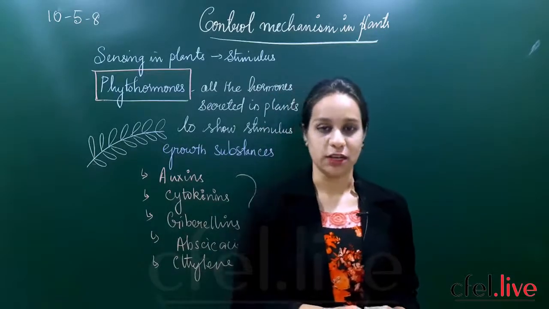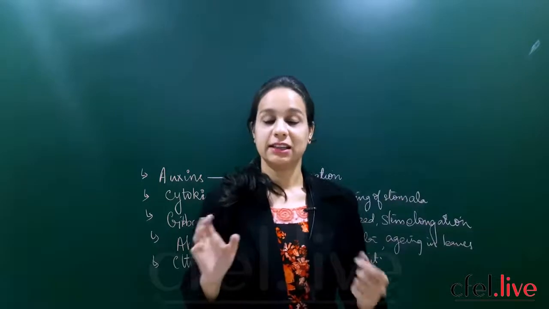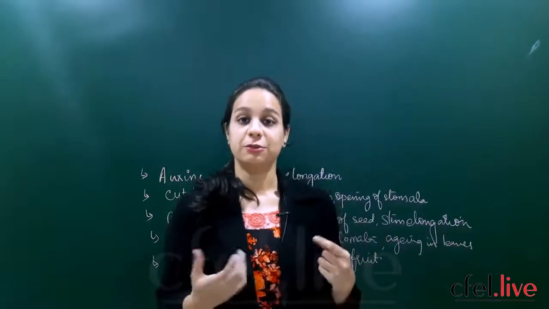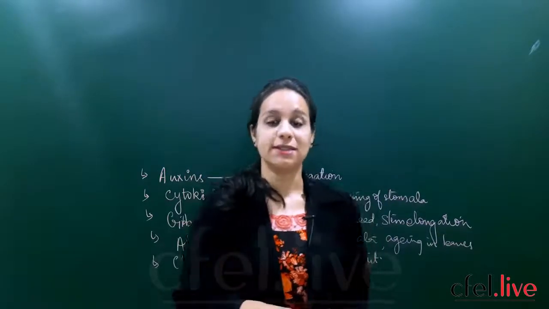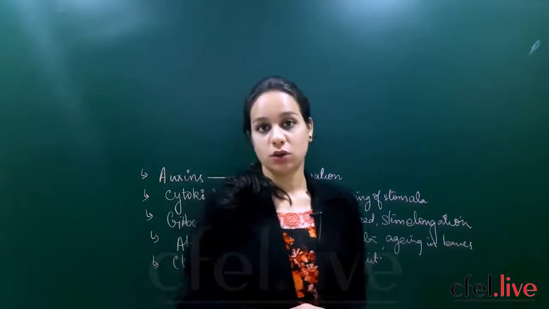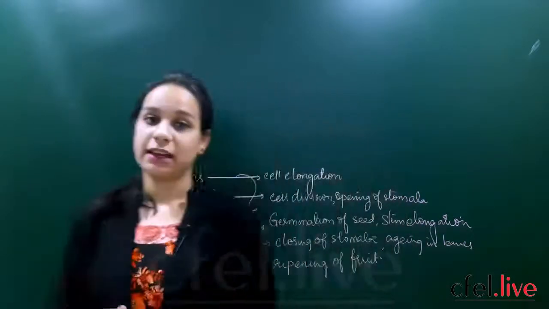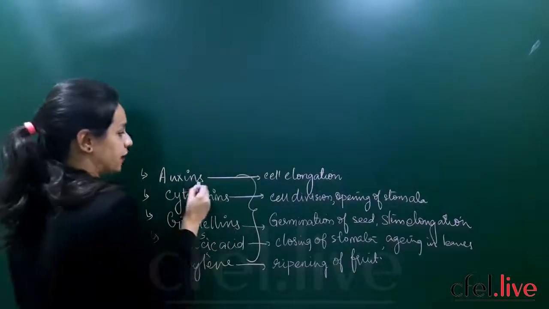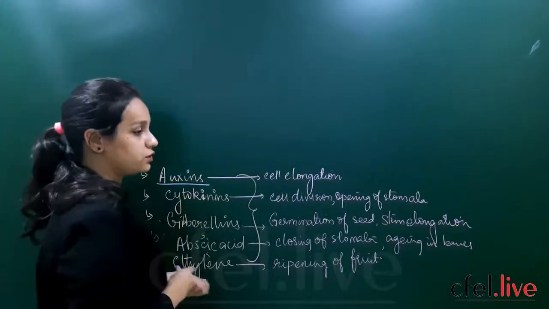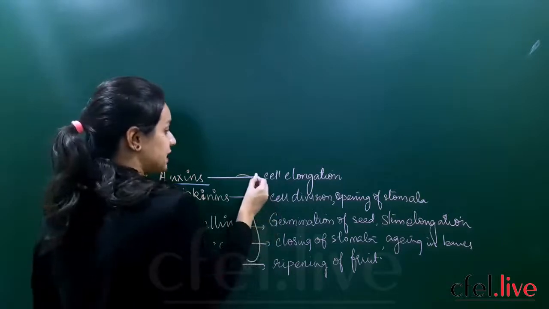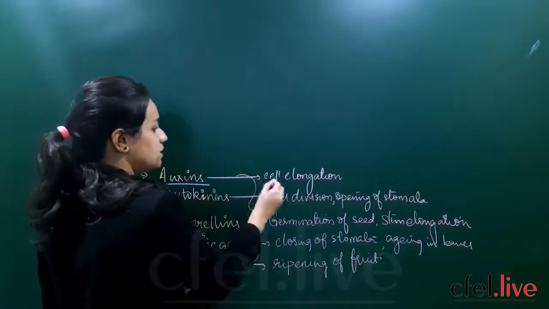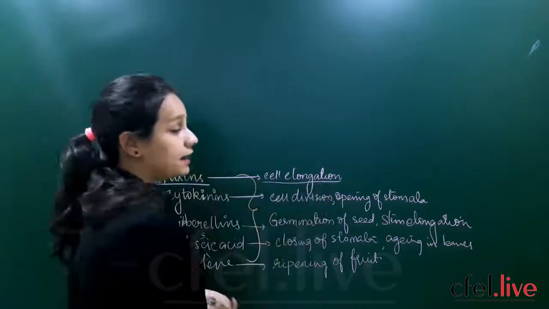Children, we have seen that the plant produces different phytohormones which may influence the growth of plants and also help in responding to certain stimuli. Let us see the various functions of such phytohormones. The first hormone seen in plants is auxins. Auxins help in cell elongation.